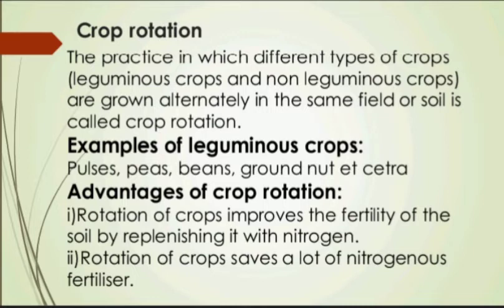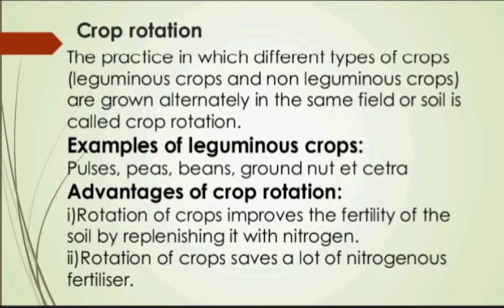Now, who are the leguminous crops? The examples are pulses, peas, beans, groundnut, etc. Now let us discuss about crop rotation elaborately. Now when a cereal crop like maize is grown first in a particular field, it takes away a lot of nitrogen from the soil for its growth and makes the soil nitrogen deficient.